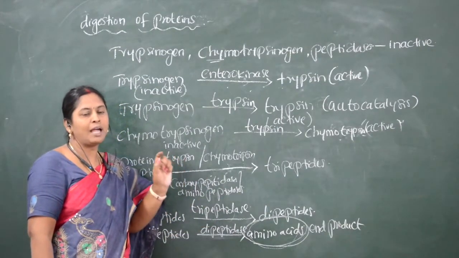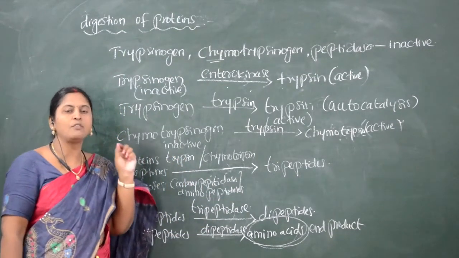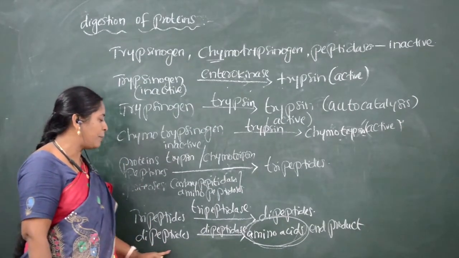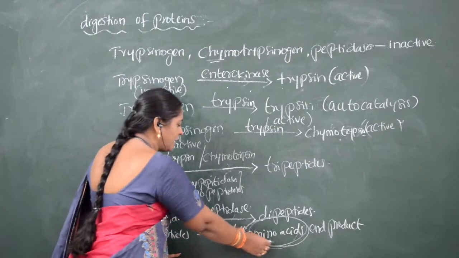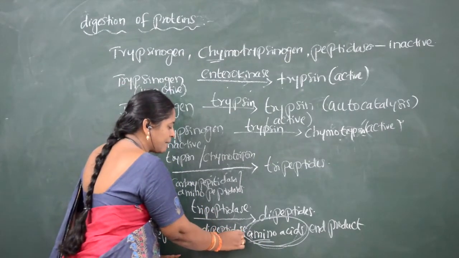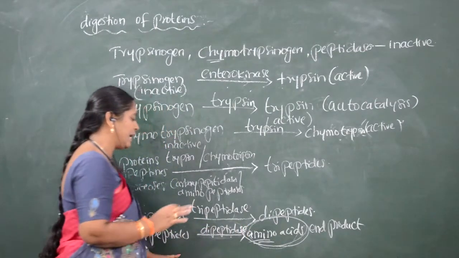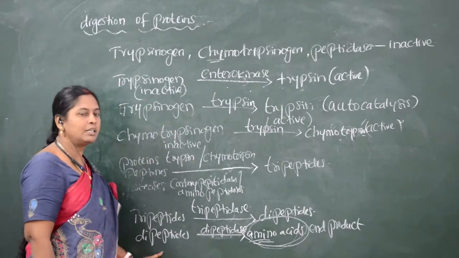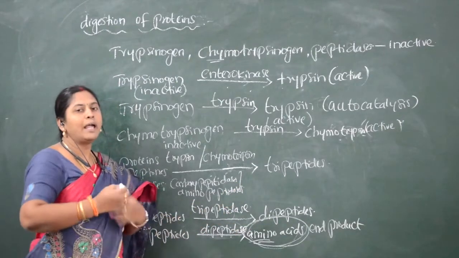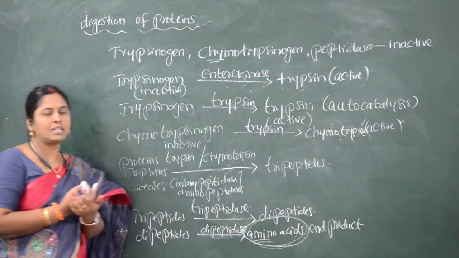So dipeptide is converted to amino acid by the action of dipeptidase. Dipeptidase is an enzyme which converts dipeptides into amino acids. So now the end product, amino acid, has formed.